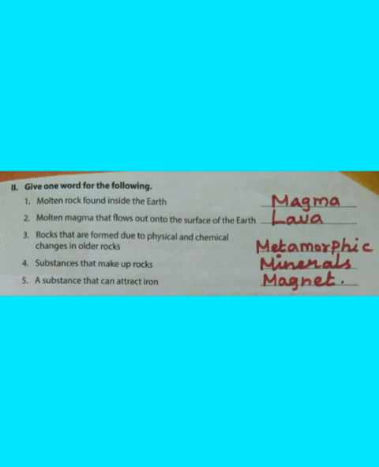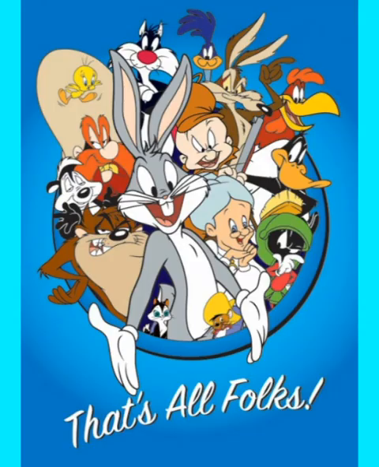Fifth one, a substance that can attract iron. Magnet. So the answer, M-A-G-N-E-T. Magnet. Okay. So these are the 5 answers. I think this is the end of these book exercises.